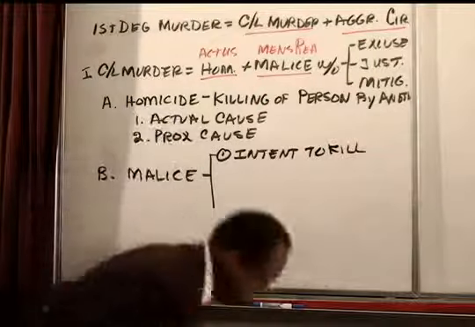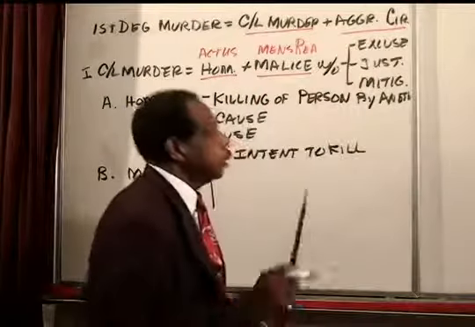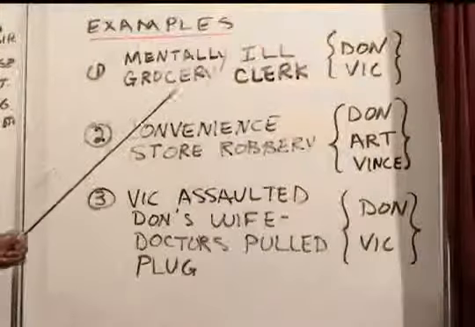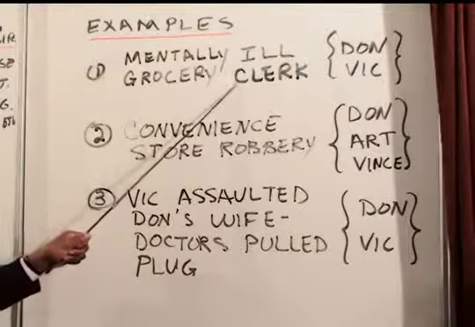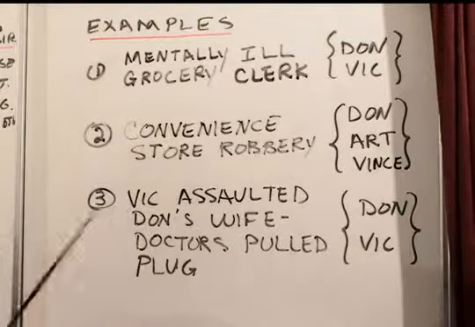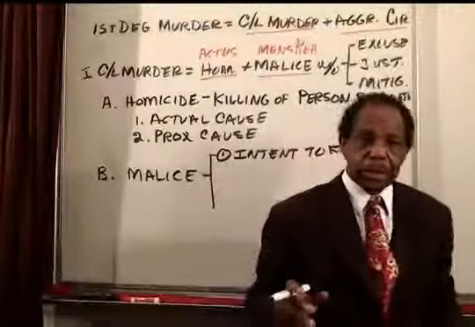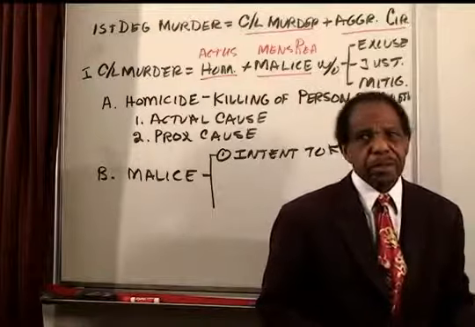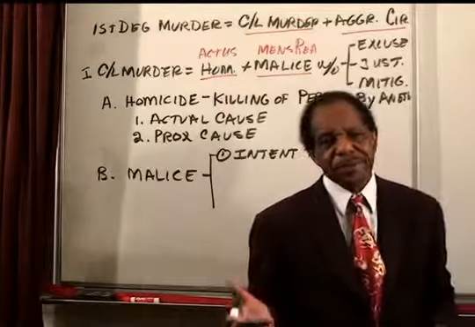Now, in the case of the mentally ill grocery store clerk, the clerk said, when they pushed the customer, I'll kill you. And that could be taken as intent to kill.